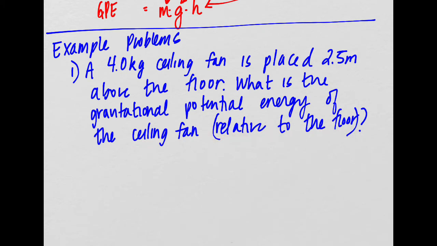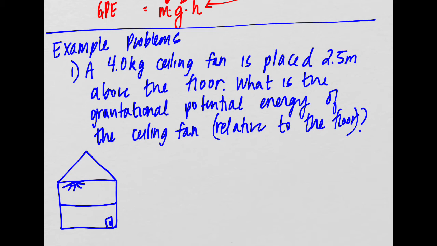So let's draw a really quick picture to understand why I need to say relative to the floor here. So let's say that this is our house, okay? And we have 2 floors. So here's the first floor right here where the door is. And on the second floor is where we have this ceiling fan, okay? So I want to know what is the gravitational potential energy relative to the floor right here. I need to specify because the height is going to be this 2.5 meters. But I have to specify to the floor here, because which floor am I talking about?